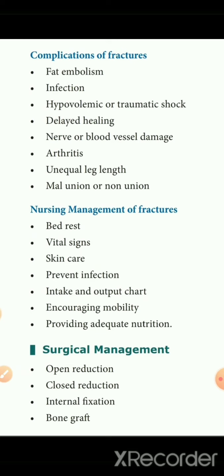Then hypovolemic or traumatic shock, that is, too little blood volume, or the plasma content of the blood is very low, which can lead to a shock condition that we call traumatic shock. Then delayed healing, slow healing because of diabetes. If the person is affected with diabetes and other diseases, the healing process will be delayed. And if a nerve or a blood vessel is damaged at the point of fracture, that can further complicate the fracture healing.